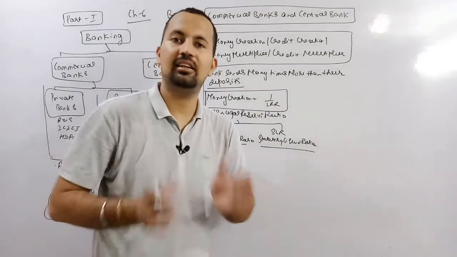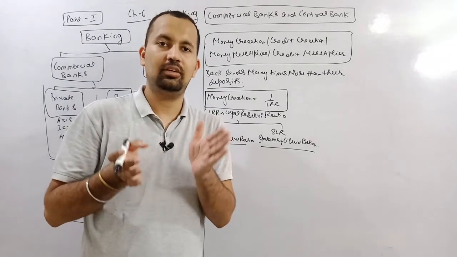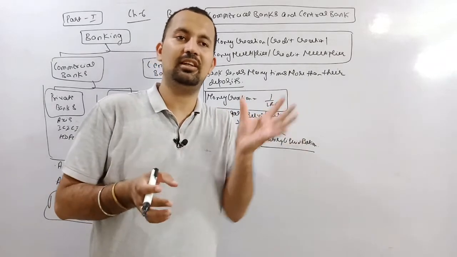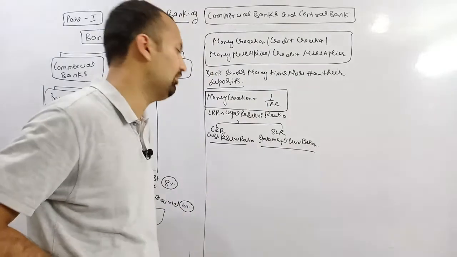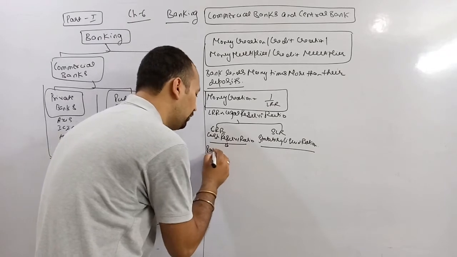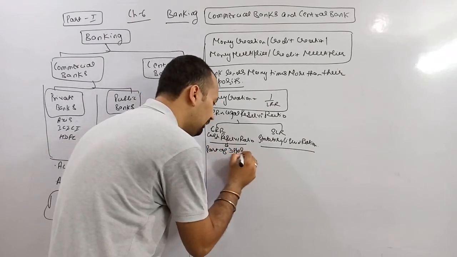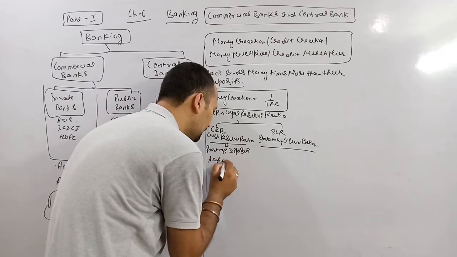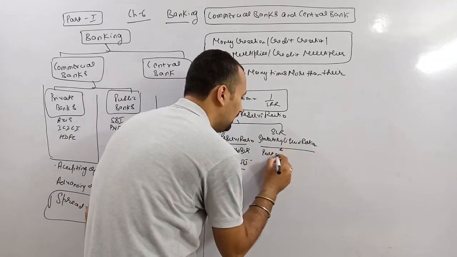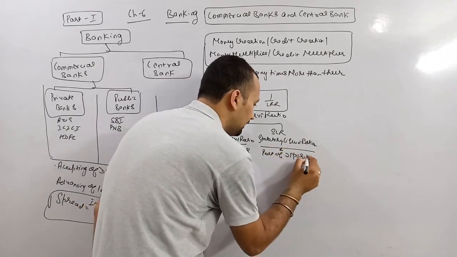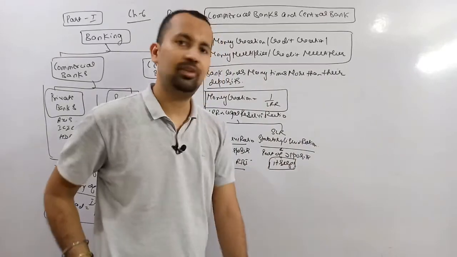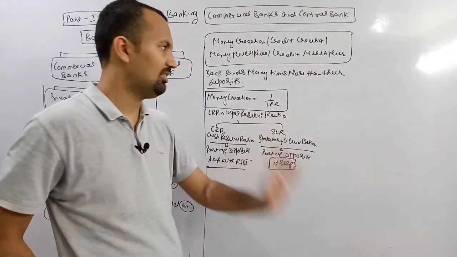So what does LRR mean? LRR means the reserve that banks or institutions are legally required to keep with themselves, that is termed as legal reserve ratio. It is classified into two parts, CRR and SLR. CRR means the part of deposits that the bank needs to keep with RBI. SLR means part of deposits or liquid assets that the bank needs to keep with itself. Three types of ratios we have already discussed: LRR, CRR, SLR.